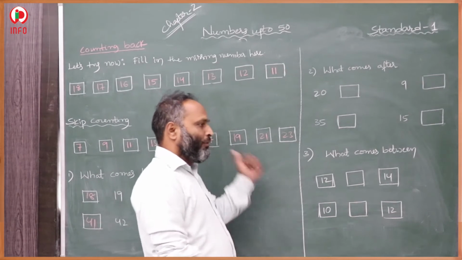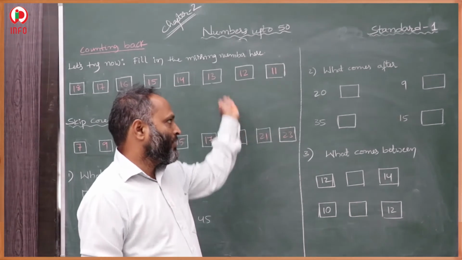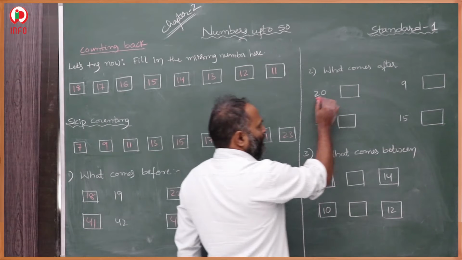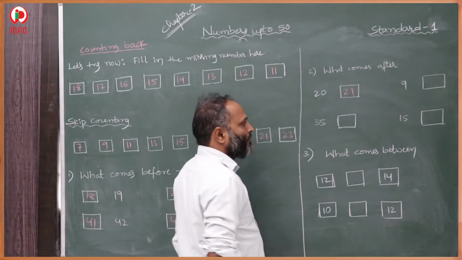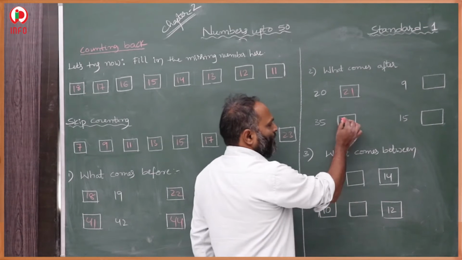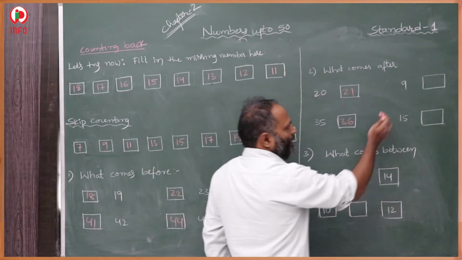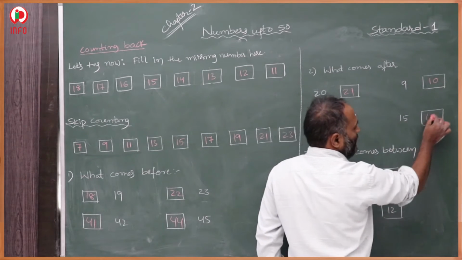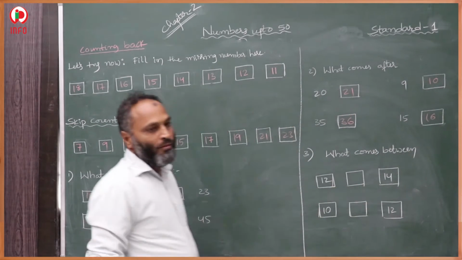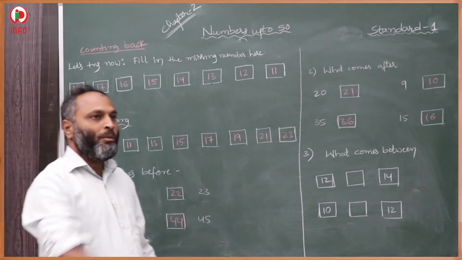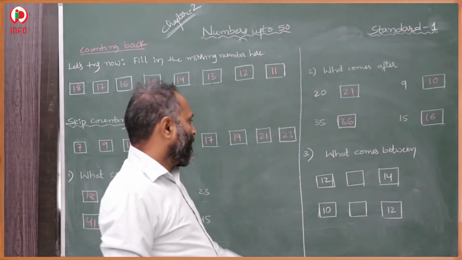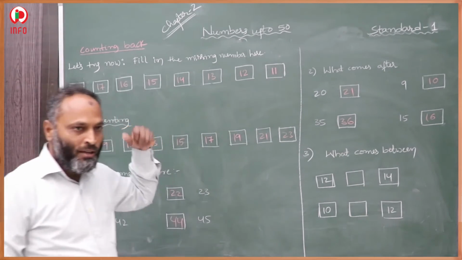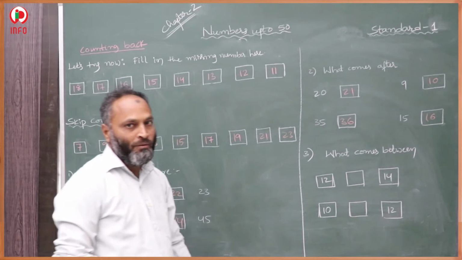Before number, then here after. After 20, which number will come? 21. After 35, 36 will come. After 9, 10. After 15, 16. After means the very next number. Before means the previous number. Before means we have to take the previous number. After means the very next number we have to write.